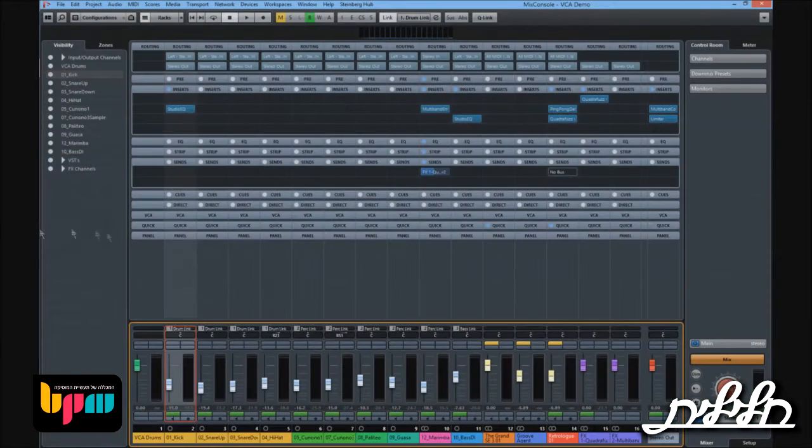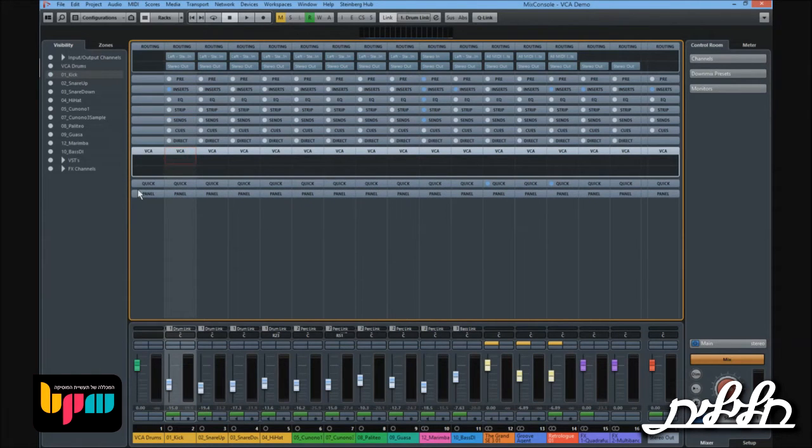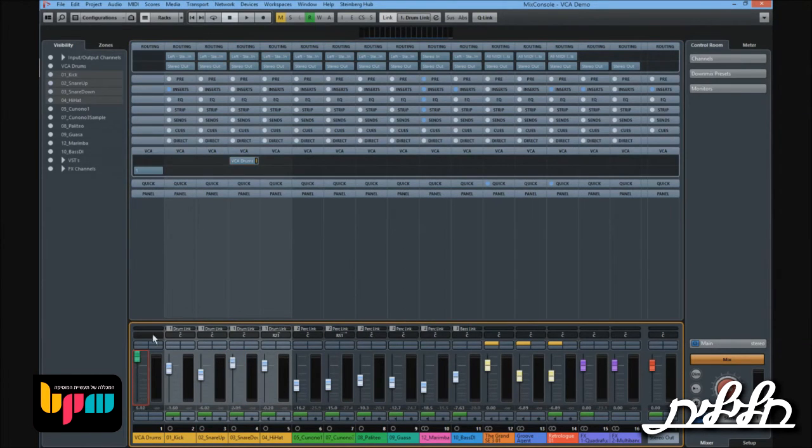The way we connect VCA faders in Nuendo is through the mixing console. It's through a matrix. So if you have your drums, now in this case I have them in yellow, and I want to group them into my VCA. Let's put the VCA aside of the drums so it's just easier to see. So I have my VCA now here, and I can select my channels and route them to the VCA drums. So now I can see that they move along. I can still change each of the volumes. So I can still change my drums, but the VCA will still be affecting them.